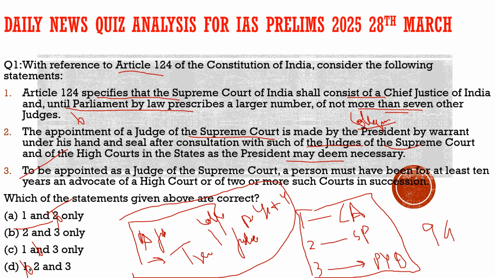If the executive interferes in the judiciary, how can the separation of powers, which is a basic feature of the Constitution, be protected? If the executive is selecting the judiciary, then there would be no separation of power, and no checks and balances on the executive.